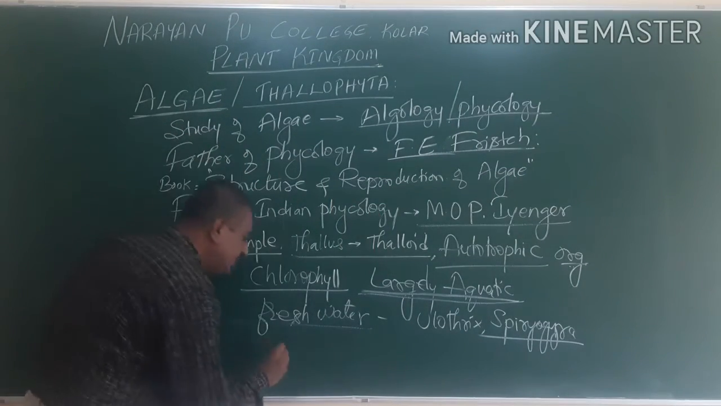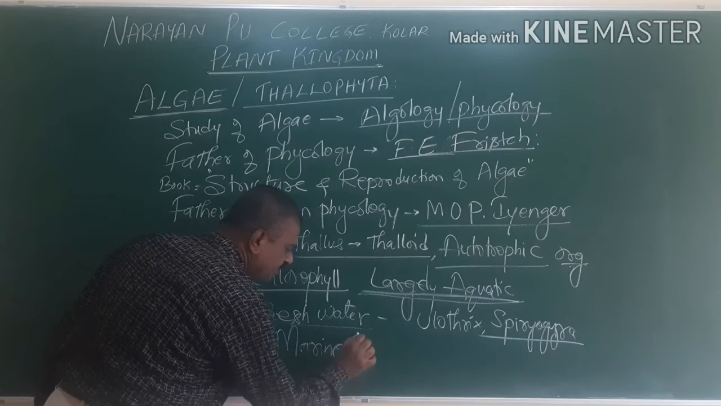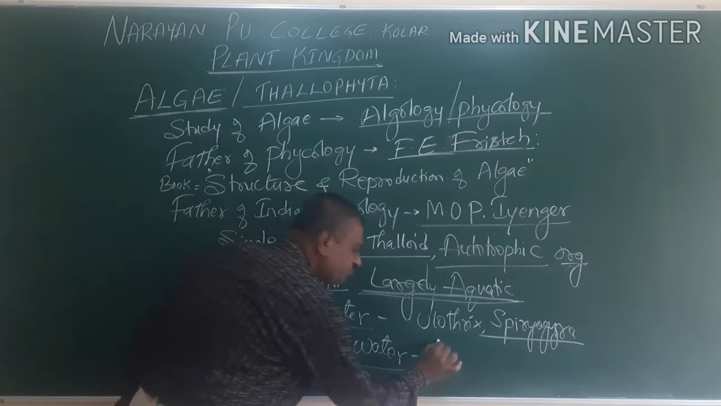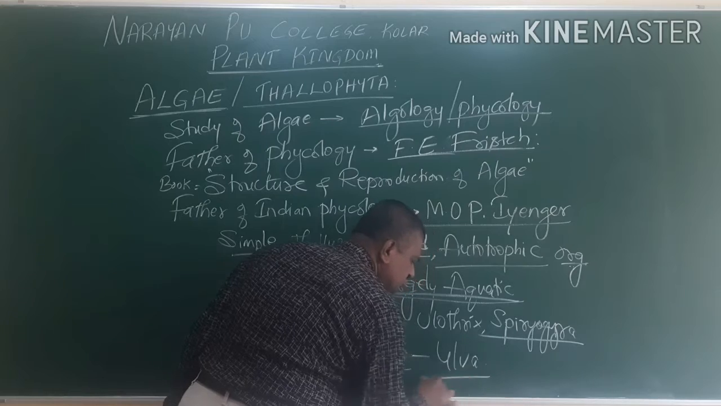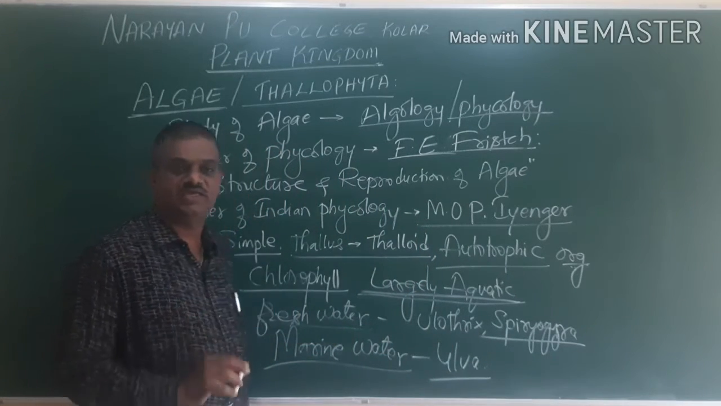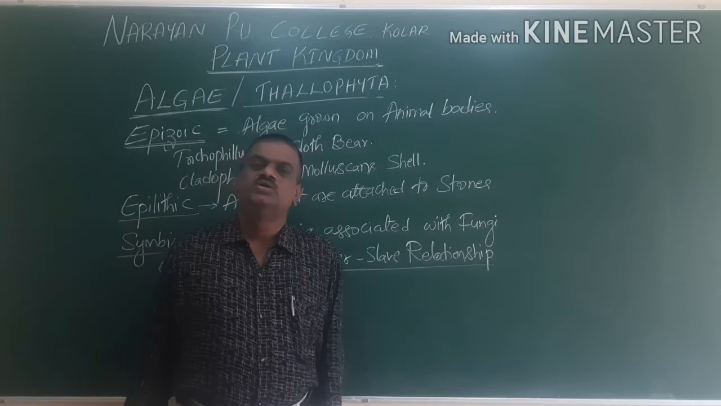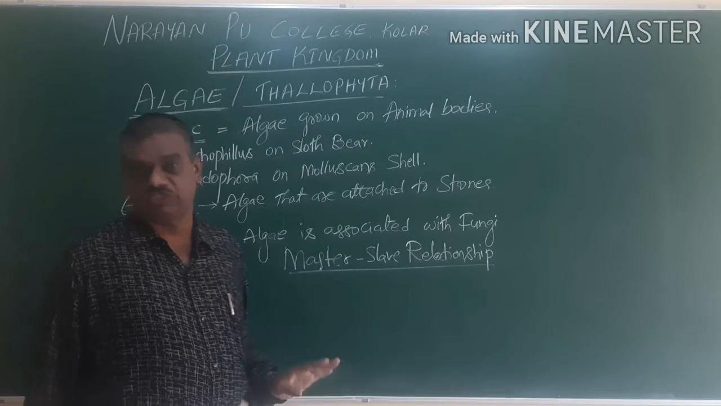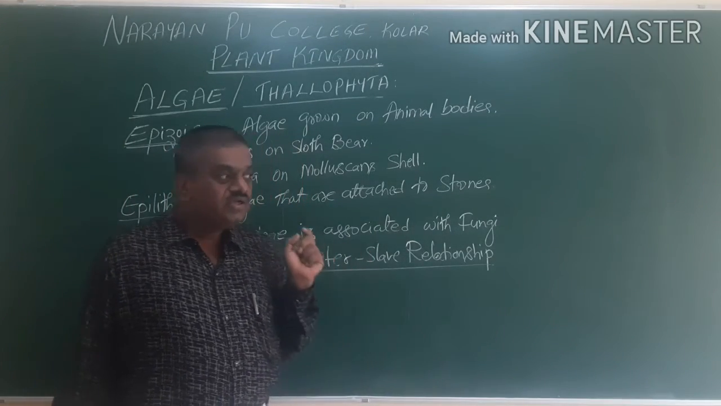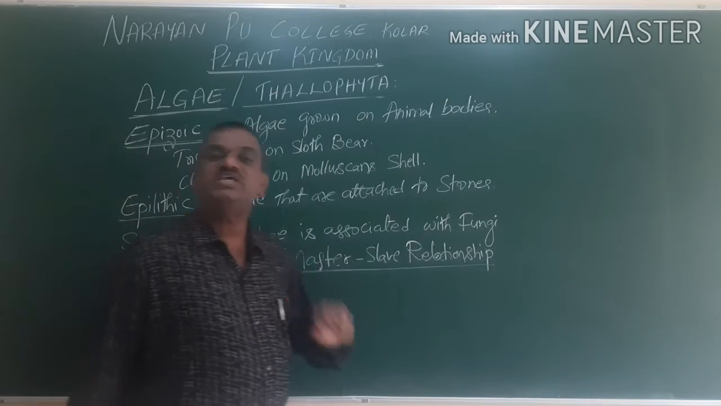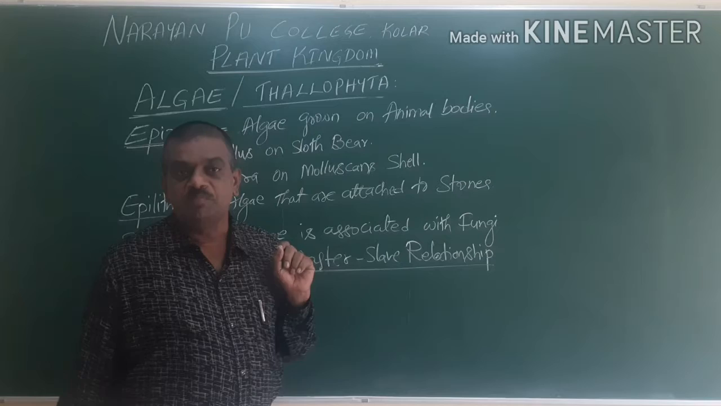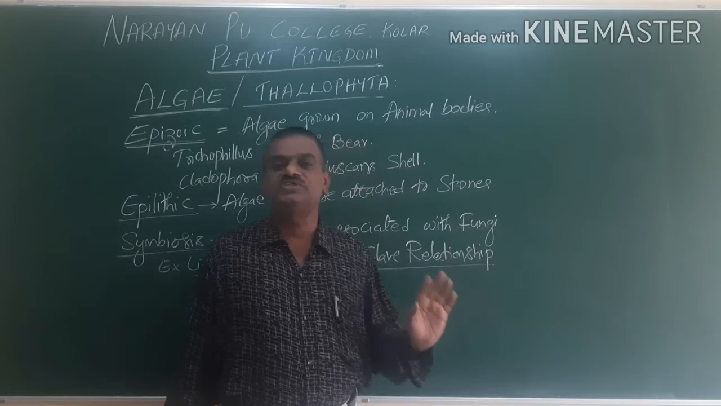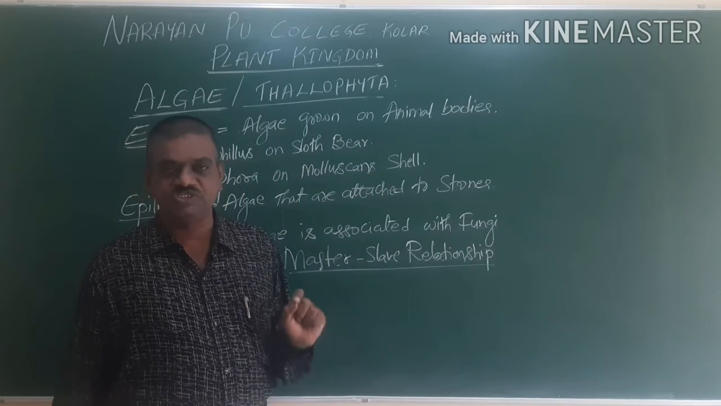Now we go for the marine water algae. Marine water is nothing but salt water. So this is a marine water alga. We go for the next one. Algae have very diverse habitats, that is, they grow in different places. Although the majority are aquatic, freshwater or marine water, they are also present in other habitats.